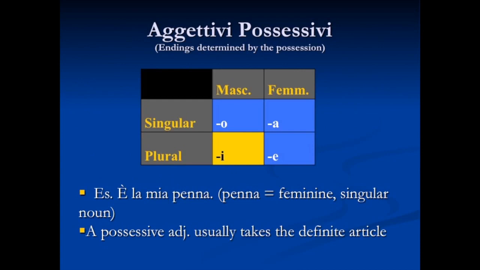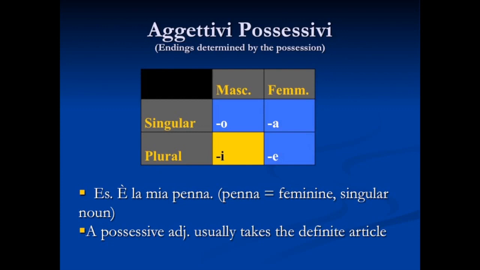Okay, going forward, we see the endings for these aggettivi possessivi, and like I said, they are in group 1, so we have 4 endings. We have o, a, i, and e. O for the masculine singular, a for the feminine singular, i for the masculine plural, and e for the feminine plural. So in English it would be an o, an a, an i, and an e.